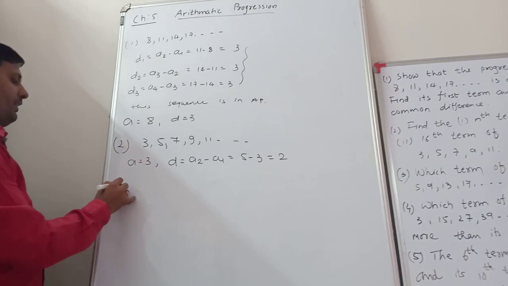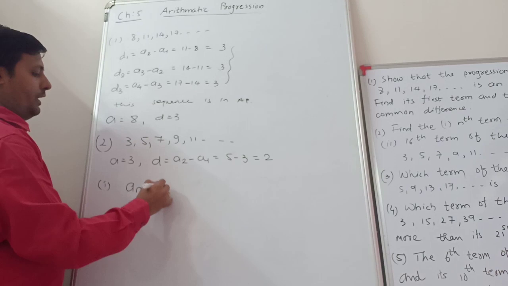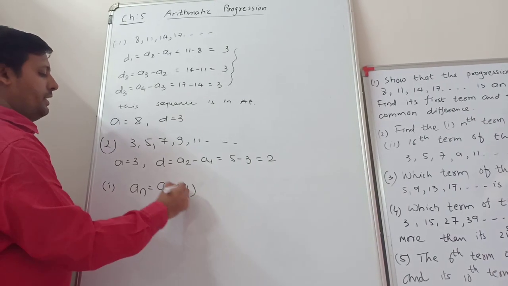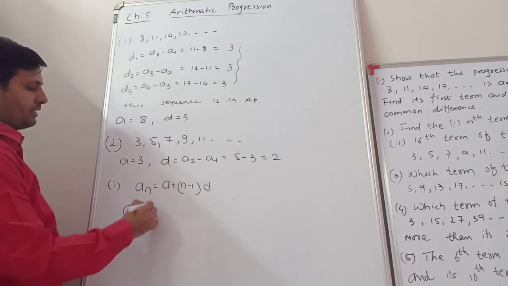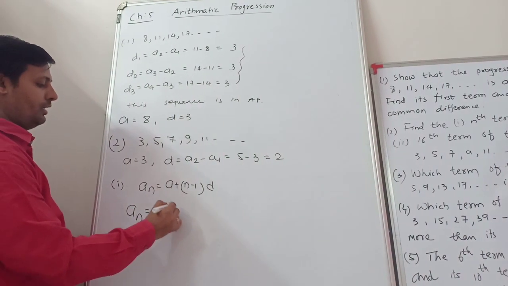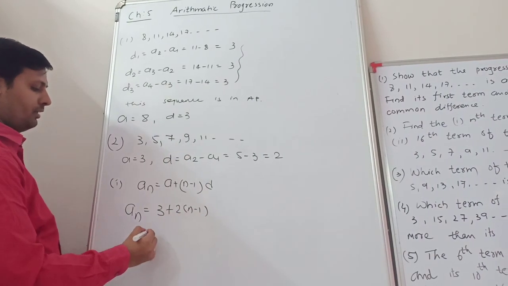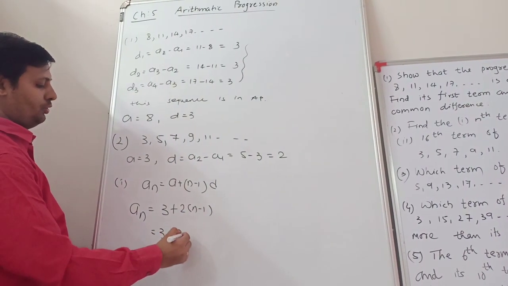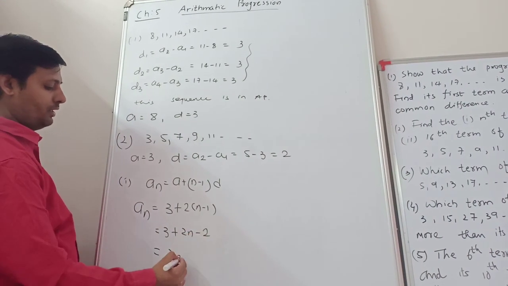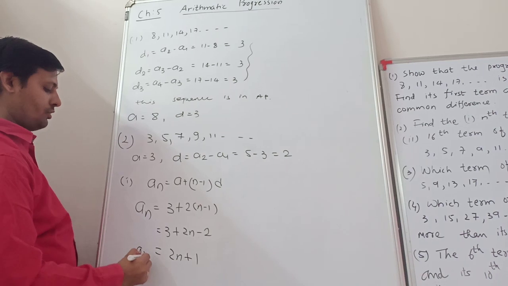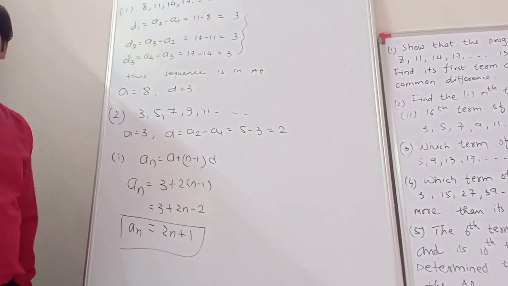So the first question: find the nth term. The nth term is equal to a plus (n minus 1) into d. Here a is 3 and the common difference is 2, into (n minus 1). So 3 plus 2n minus 2. That is 2n, and 3 minus 2 is plus 1. So the nth term of the given AP is equal to 2n plus 1.